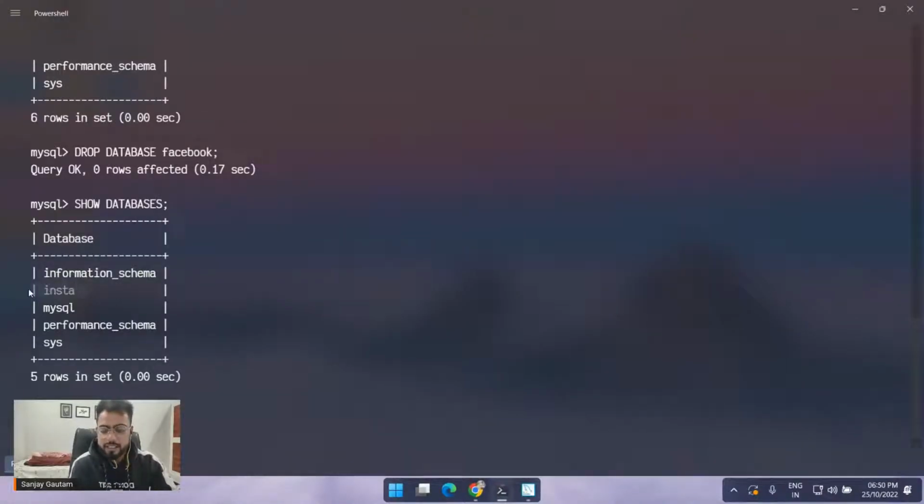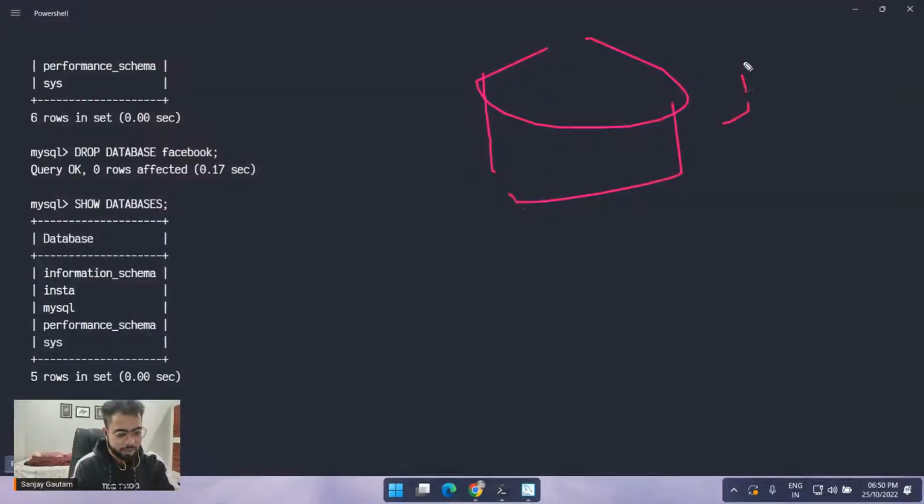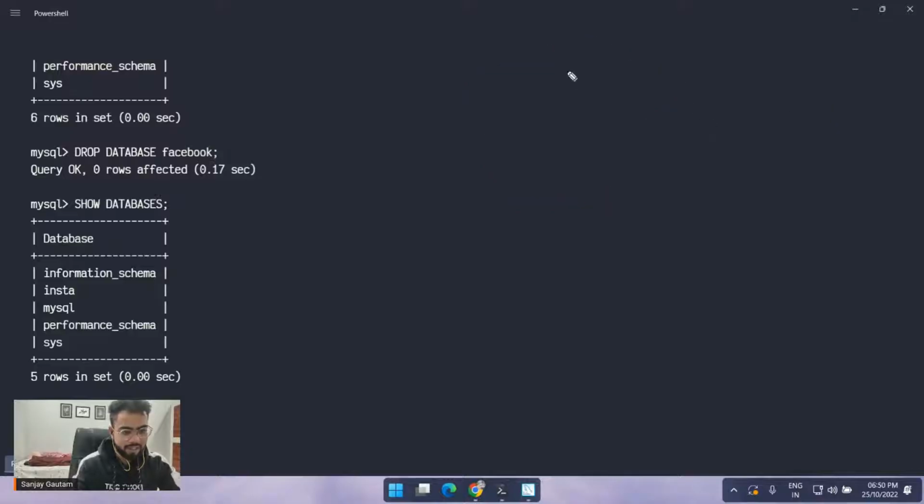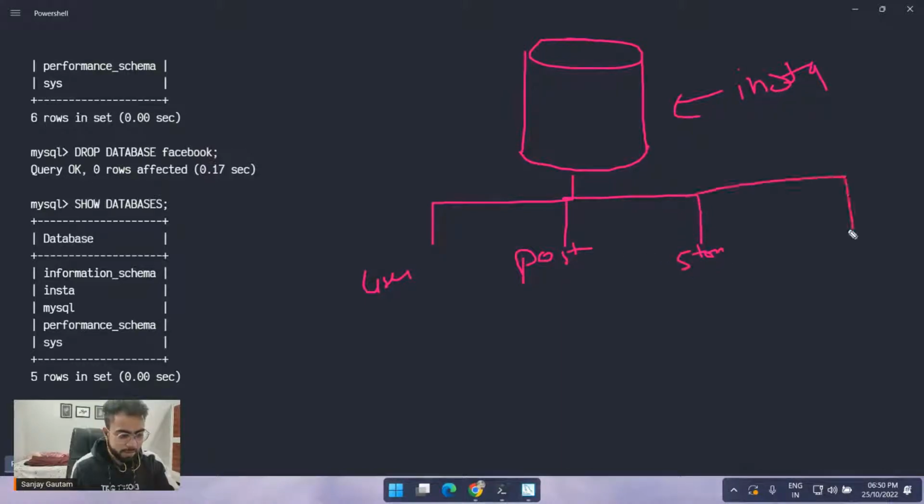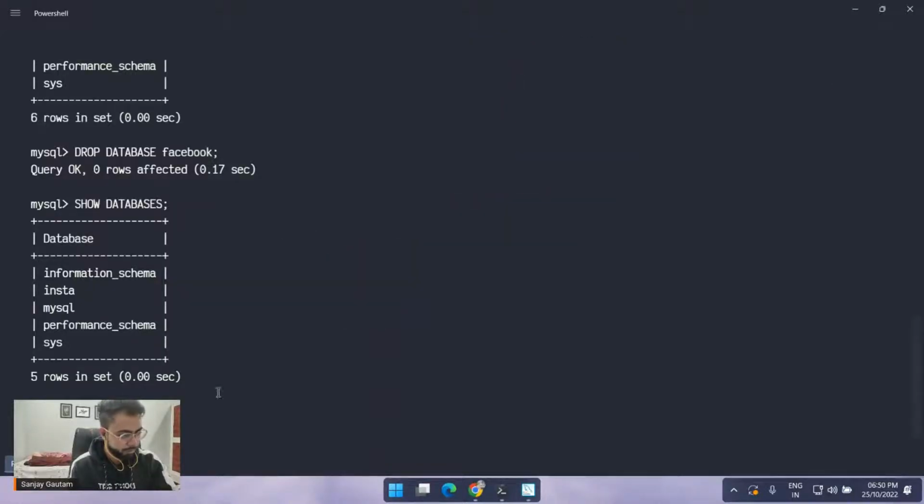Now I want to use this Instagram database, Insta, which we have created. Let me draw a real good database here, so it's going to look a little good. Yeah, so we have our Insta database, and right now I want to create some tables inside of it. We will have tables like users, posts, stories, messages. Remember, inside these tables we are actually going to store the data. So let's create this users table first of all.